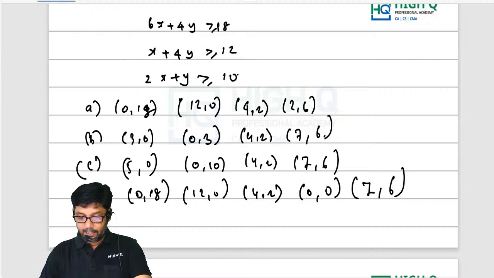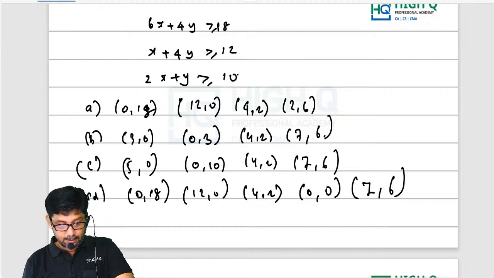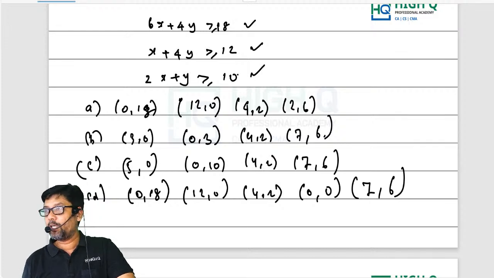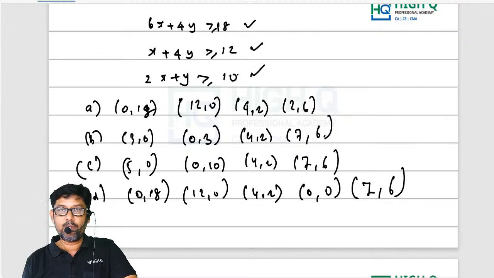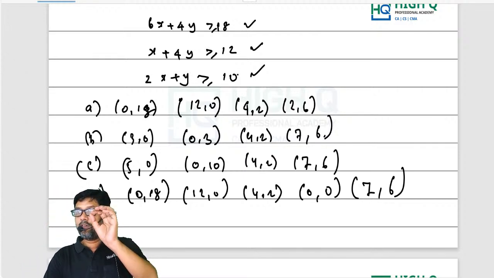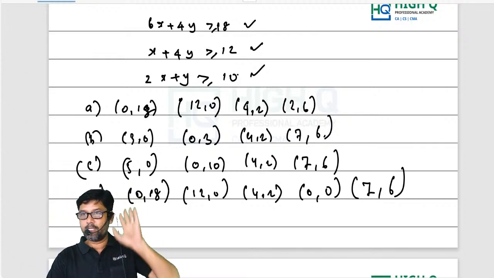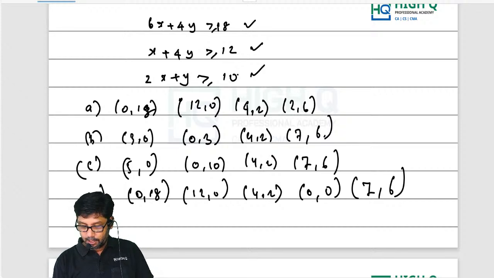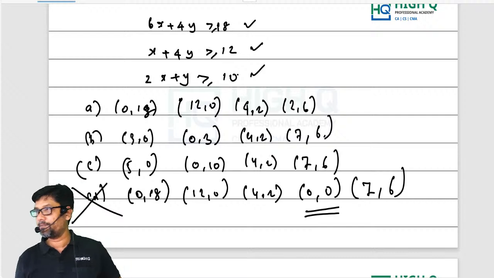Now look at this, my dear. It's very simple. Here all the inequalities have what? More than or equal to. If all the inequalities have more than or equal to, none of the options should have (0, 0). Now here option D has (0, 0), therefore D cannot be my answer.